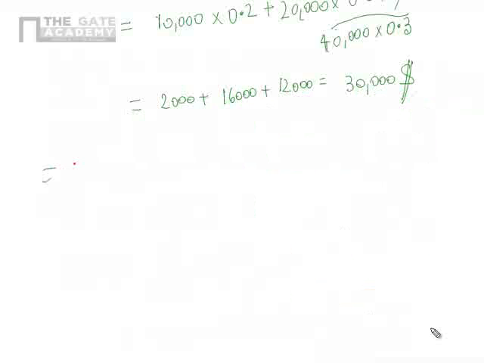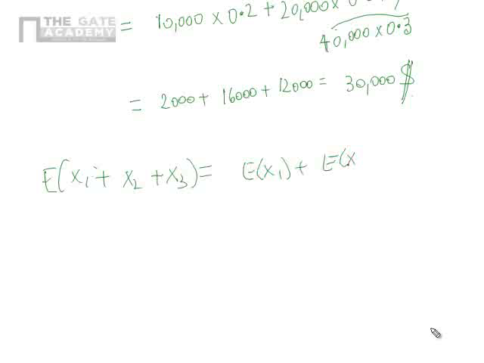And we know that E of x1 plus x2 plus x3 is nothing but E of x1 plus E of x2 plus E of x3. E of x1 is 22,000, E of x2 is 16,000, E of x3 is 12,000. That's how we got this. Clear? Let me redo this.